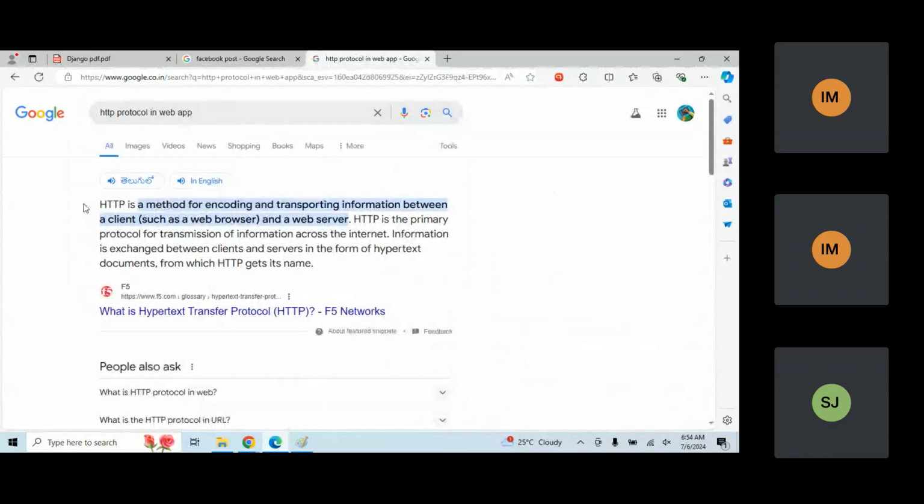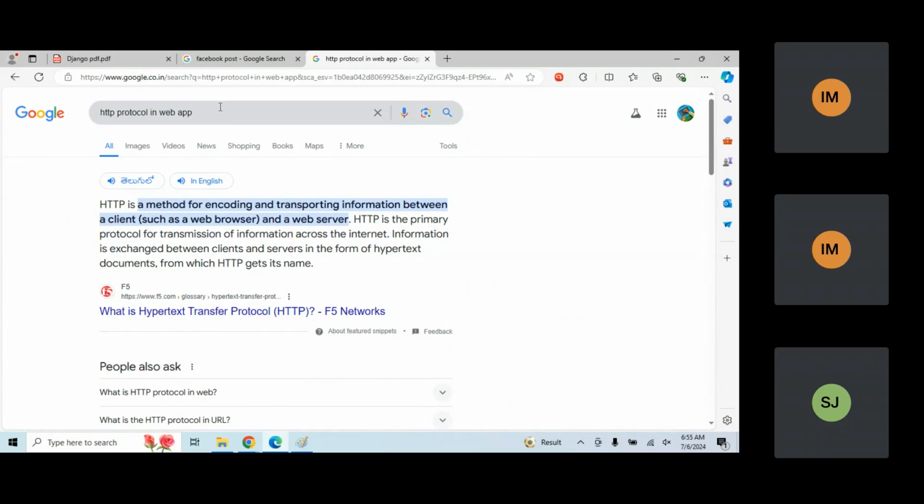Now you can see here, HTTP is a method of encoding and transporting information between a client, which is nothing but the browser, and a server. In the browser, whatever application you are using, if you do some action, it is taken by the HTTP protocol and sent to your server, where your files or project are saved. HTTP is the primary protocol for transmission of information across the internet. Information is exchanged between the client and server in the form of hypertext documents, like the HTML pages, from which HTTP gets its name.